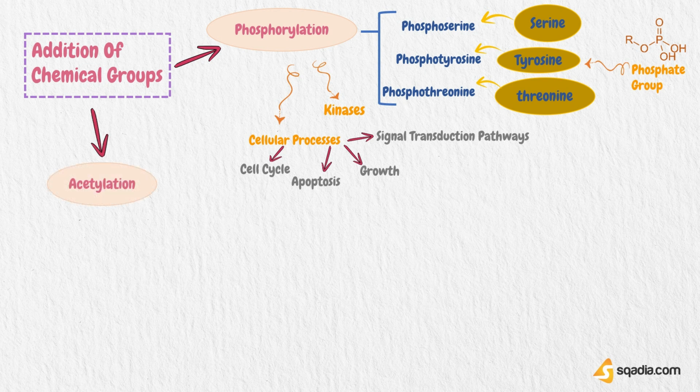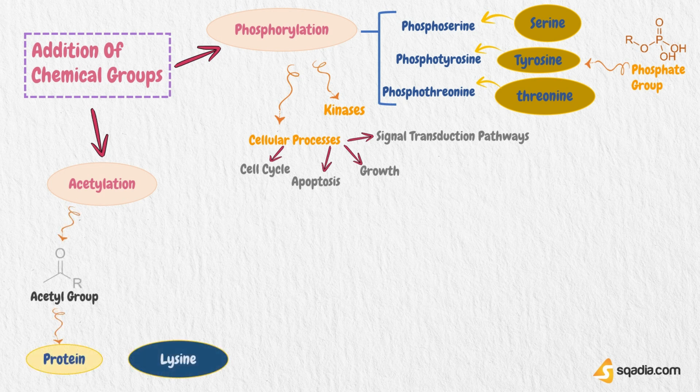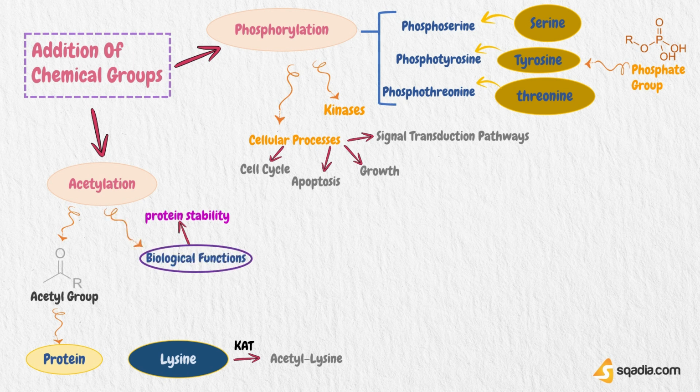The second one is acetylation. Acetylation refers to addition of acetyl group in a protein. For example, acetylation of lysine will form acetyl lysine by the enzyme KAT, lysine acetyl transferase. It is involved in several biological functions, including protein stability, location, synthesis, apoptosis, cancer, DNA stability.